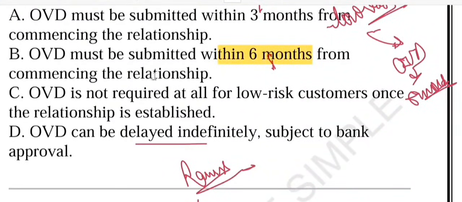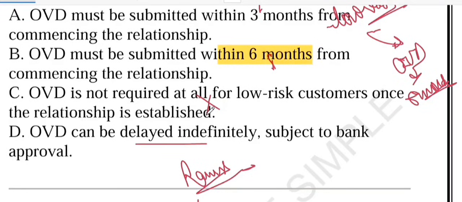What about not required at all? Option C is wrong because it says not required at all. KYC is mandatory for all customers. Even low-risk customers must eventually provide OVD. What about D? It can be delayed indefinitely. There is no such thing as indefinite relaxation.